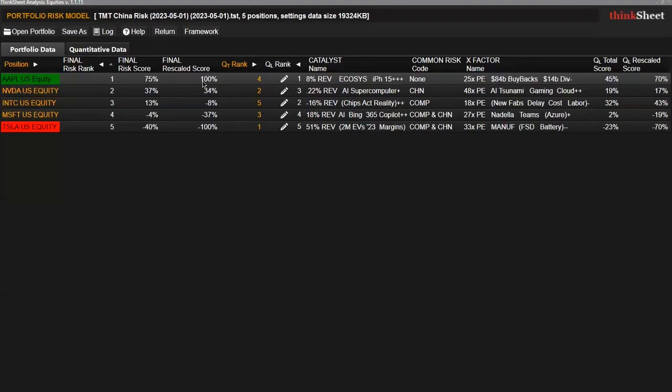The rescale score doesn't change, but the spread does. The Apple spread to NVIDIA is now 66 points, and the qualitative spread is 53.